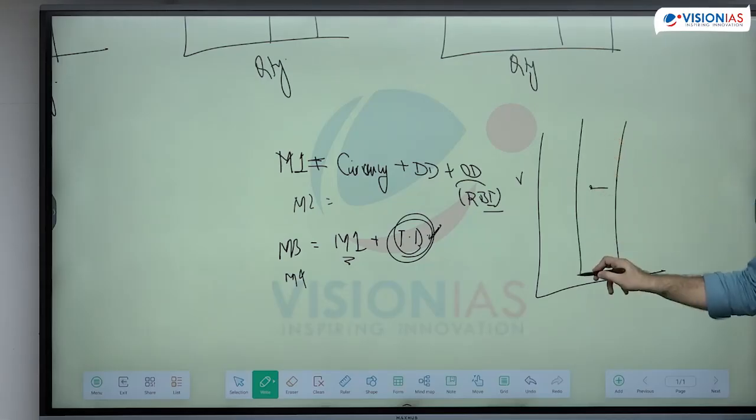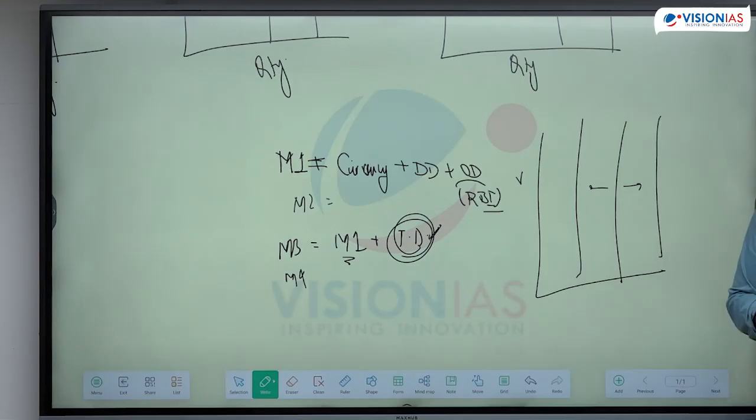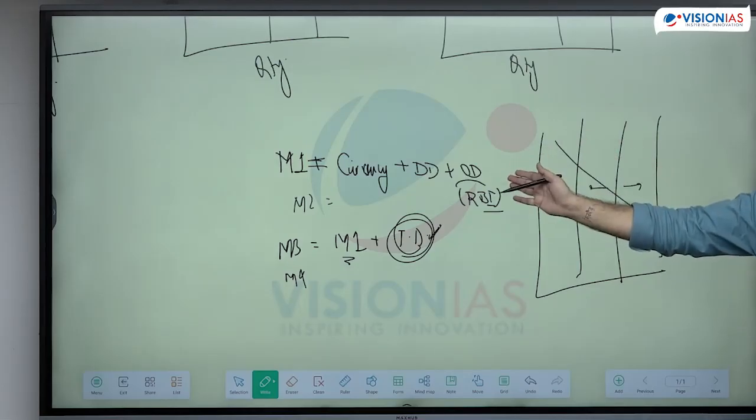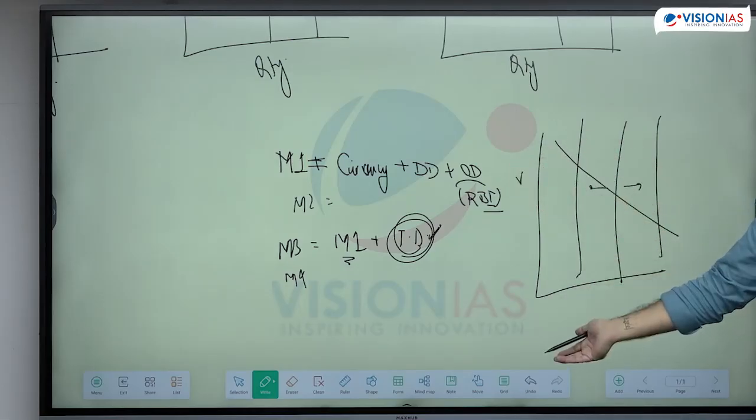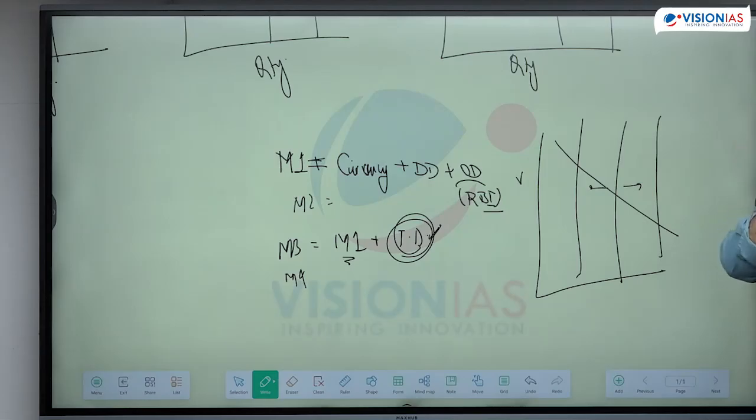The money supply is going to go here. If they give more to the market, money supply is going to go here. Demand is not related. Demand is interest rate related. It is coming from the interest rate only. If the interest rate is higher, I'll not take more money. Remember transaction demand and interest rate. Interest rate is high. Will I take more money for transaction? Demand is inversely related to this. This can only be changed through the central bank or banks.